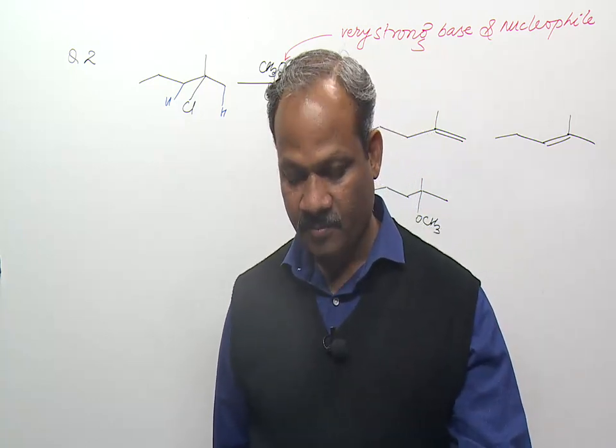Next come to question number 5. Now this question is from surface chemistry. It's an easy question, a direct formula based question. For a linear plot of log x by m versus log p in Freundlich adsorption isotherm, which of the following statements is correct? K and n are constants. Now you know that